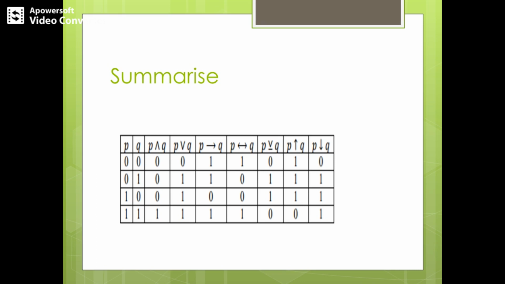The last two connectives we will see in the following slides, and I'll be explaining them in detail. The upper arrow is a NAND connective, and the lower arrow is a NOR connective. Forgetting these last two rows, NAND and NOR, this is the summarized table.